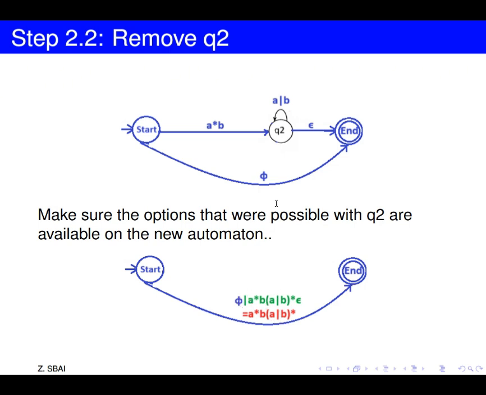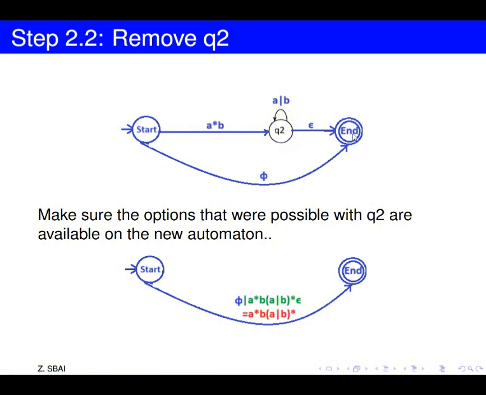We'll write here empty set, the original transition, or we will write here the regular expression if we are going through the state Q2. Okay, we'll write the regular expression here, A star B, then A or B star, because A or B here may be repeated 0 or more times. We will write A or B parenthesis star,